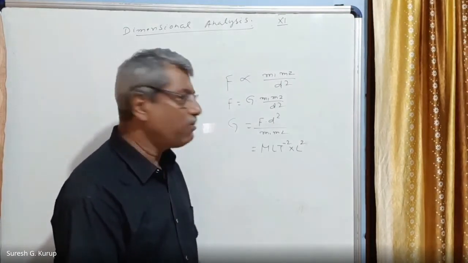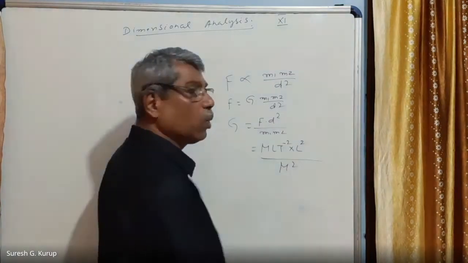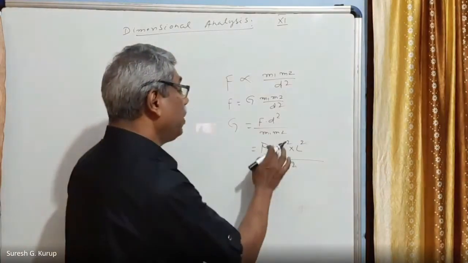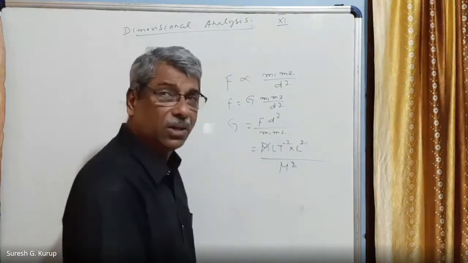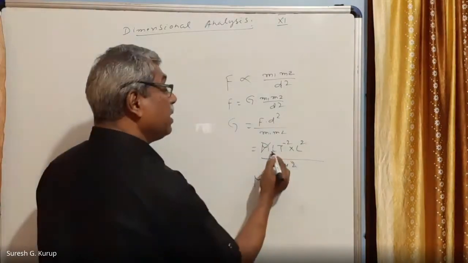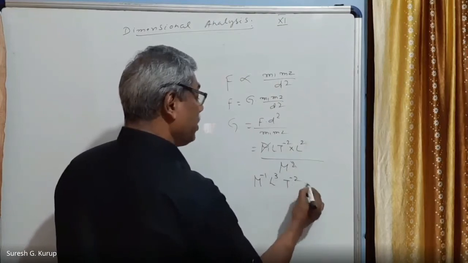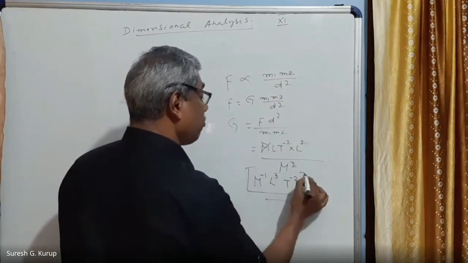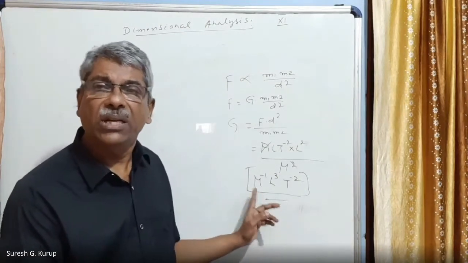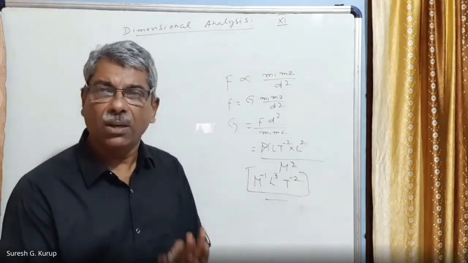Distance is a fundamental quantity. Divided by mass into mass, which is M square. One M cancels, then what remains is 1 by M, which is M raised to -1. L into L square is L raised to 3, and T raised to -2. So this is the dimensional formula of G. G is a constant actually, but it has a dimension. That is why the capital G is called a dimensional constant.